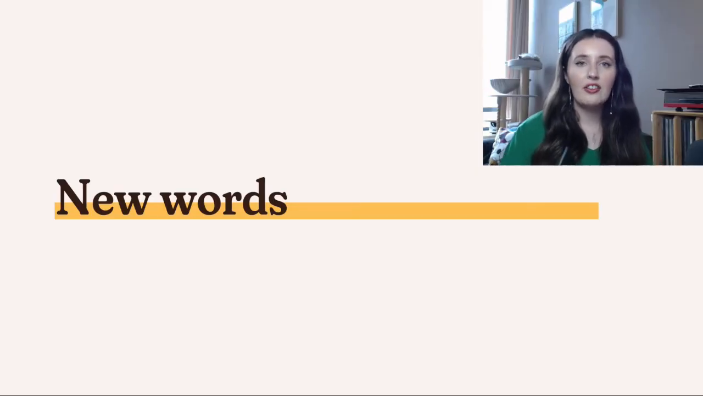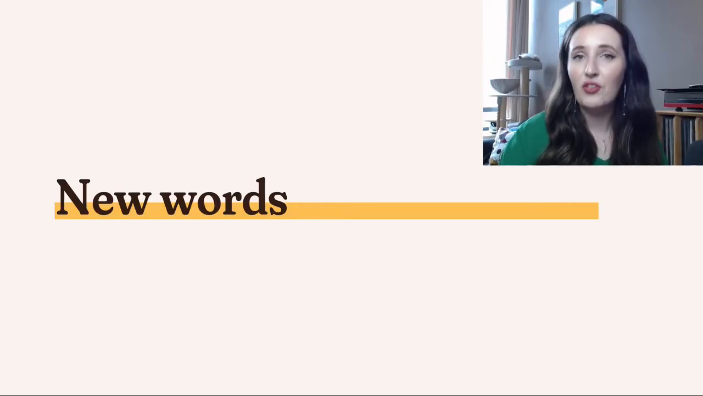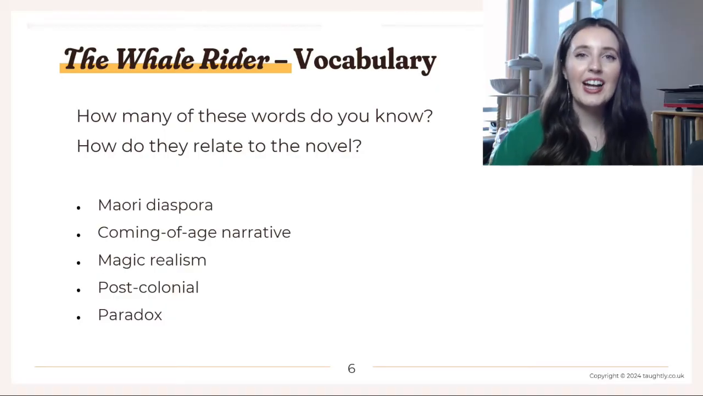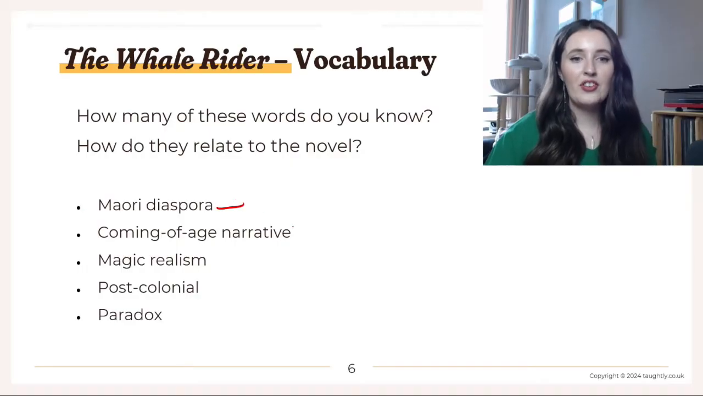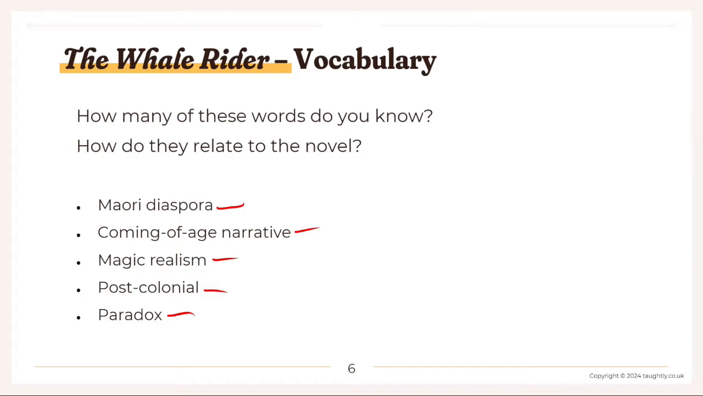So let's have a look at 5 of the most difficult words or phrases that I used in my essay before we read the essay itself. How many of these words do you know? And how do you think that they relate to the novel? The first one is Maori diaspora. Then we've got coming of age narrative, magic realism, post-colonial, and paradox. How many do you know, and how do they relate to the novel?